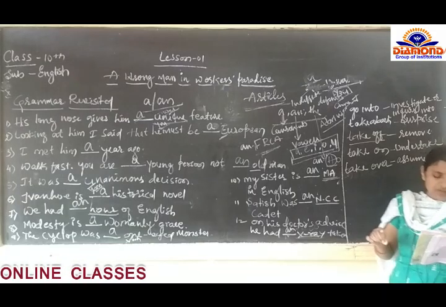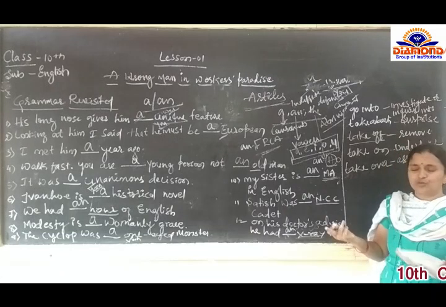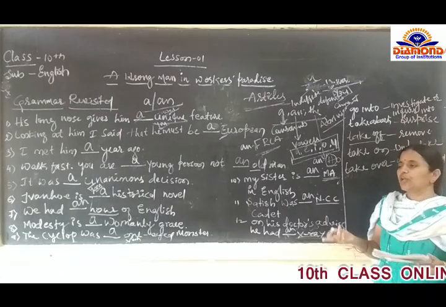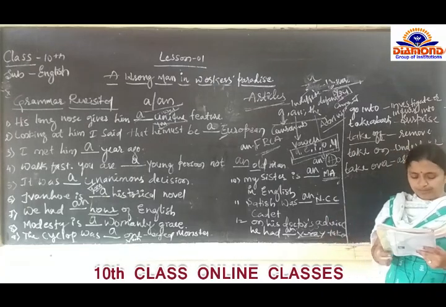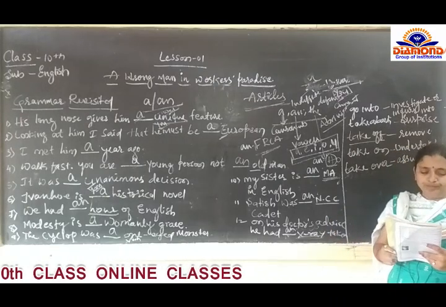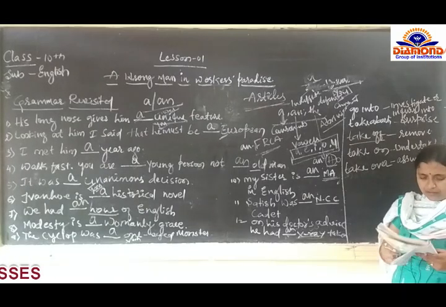Then the 15th one: it surely was dash historical event. Historical event, there is no confusion. H means we have to use a consonant, and consonant means a. So these are all the articles which are given in the exercise.